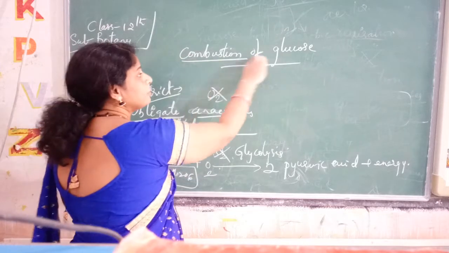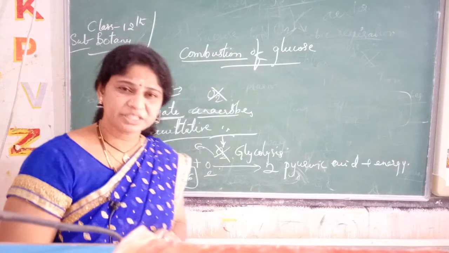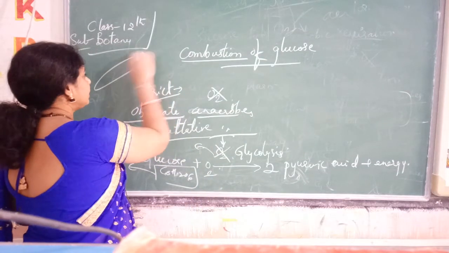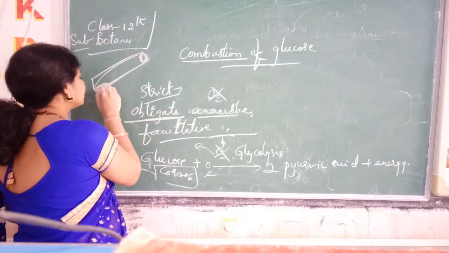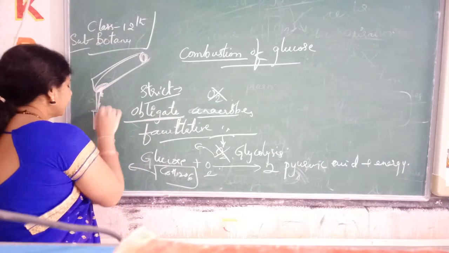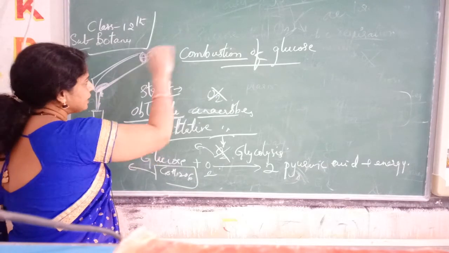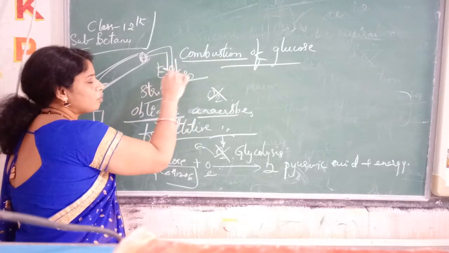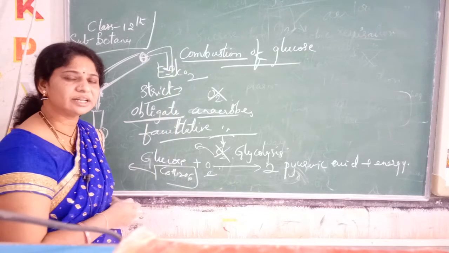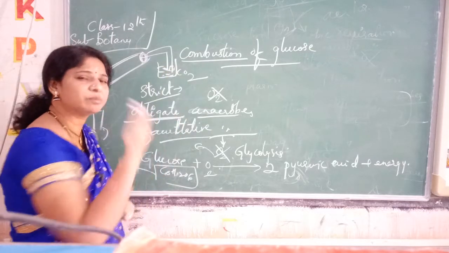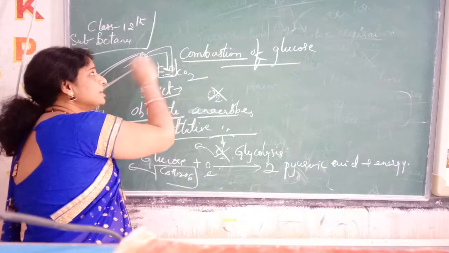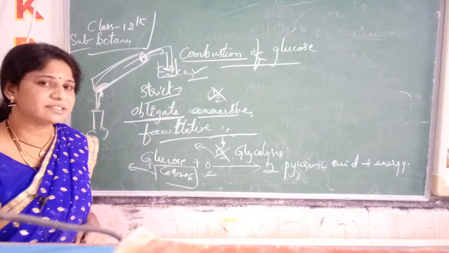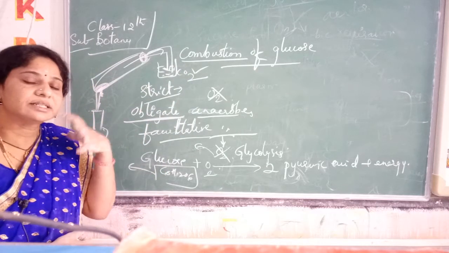Before going into that, we will know about the combustion of sugar. Combustion is nothing but burning. We have an experiment outside. We take a test tube, add sugar in it and burn. What is liberated? One thing is carbon dioxide. When we put lime water, it gets precipitated. By that we can tell that during combustion carbon dioxide is released.